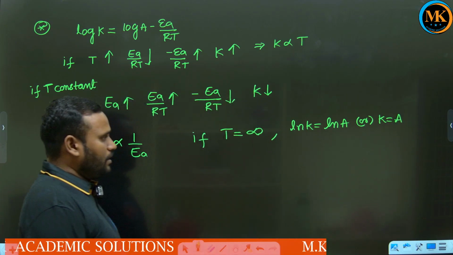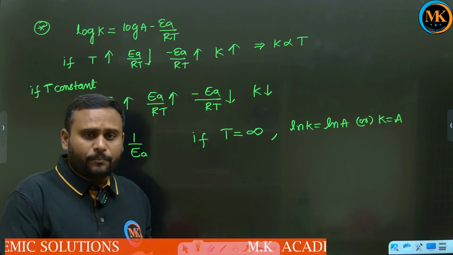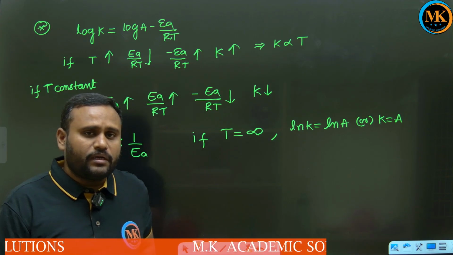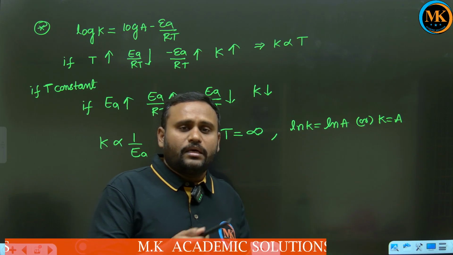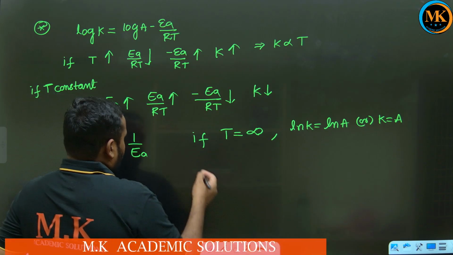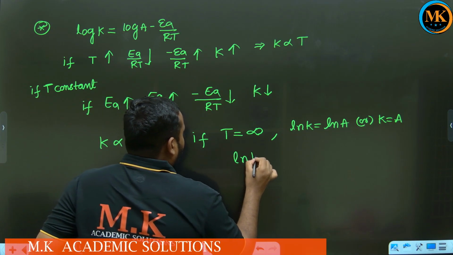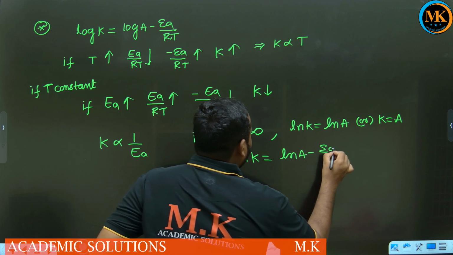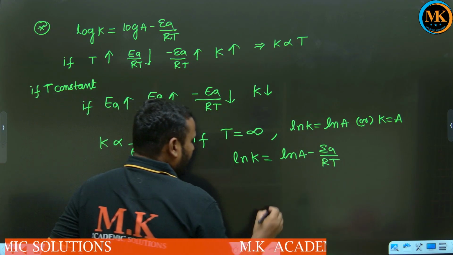Okay, what is the meaning of infinite temperature? What is the meaning of infinite temperature, children? The temperature after which there is no increase in the rate of reaction. That is called infinite temperature. Mathematically also, we know ln K equal to ln A minus EA by RT. So here we are going to consider infinite temperature.